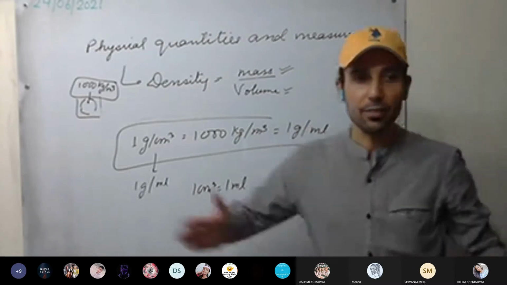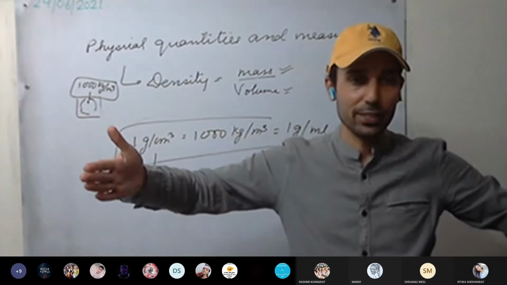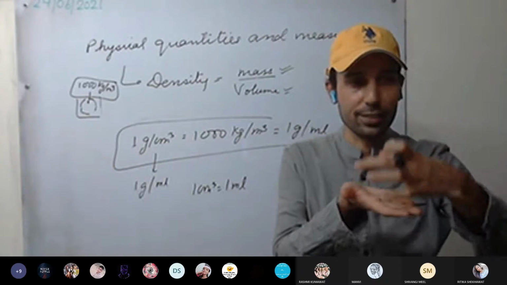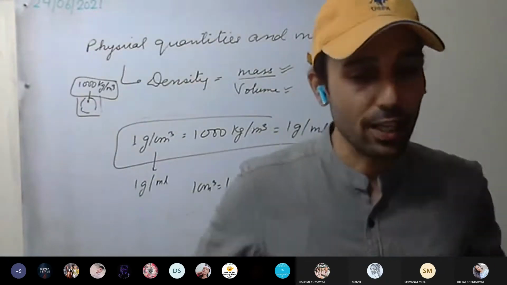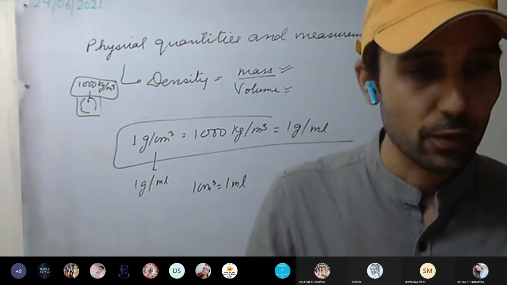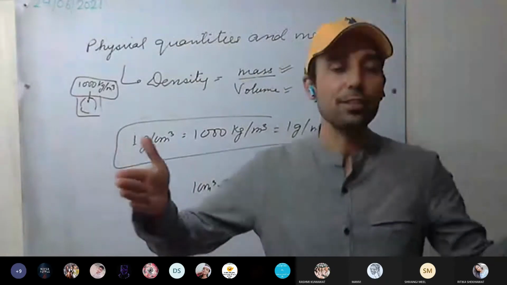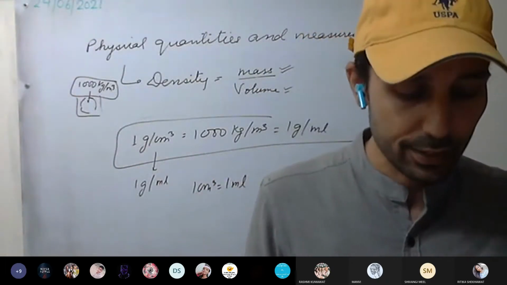And in 1 meter cube, how many liters are there? Meter cube is this much big a box, and 1 liter is this much only. How many are there? Is it 1000? That I leave up to you to find out. How many liters are there in 1 meter cube? We have discussed that one.